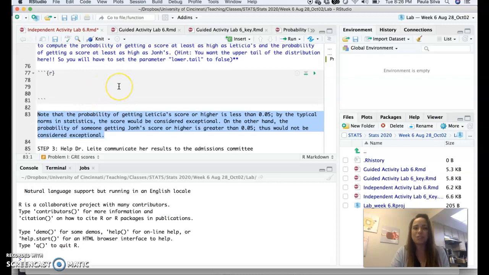considering the actual result that you got, which is based on the use of the quantitative GRE score. All right? That's it. Just making double sure this is clear for you guys.